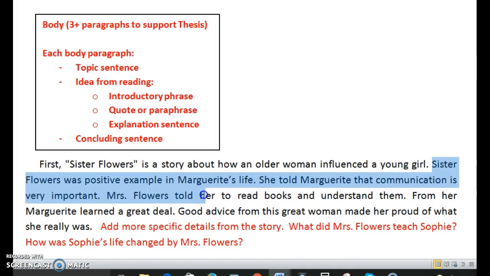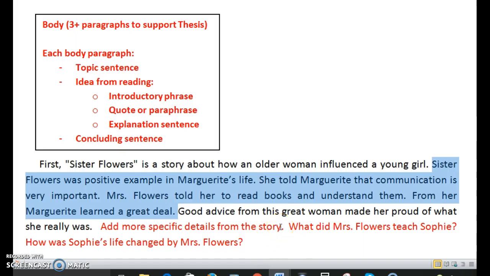This middle part here is all about the story and how Mrs. Flowers influenced Marguerite, teaching her about communication, reading books. But this part doesn't have much specific detail. So that's my suggestion in the comments and questions at the end of the paragraph.